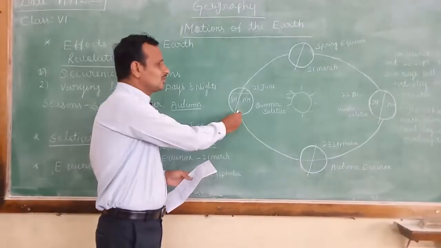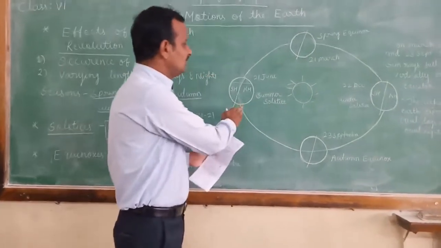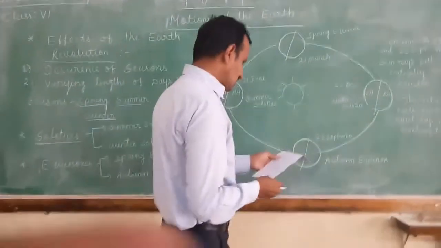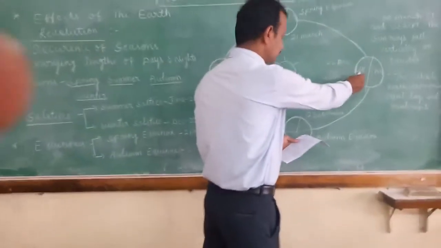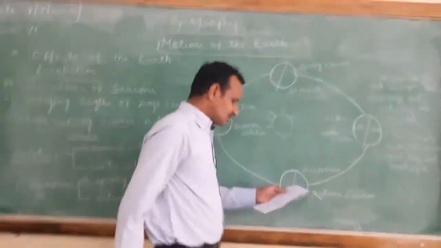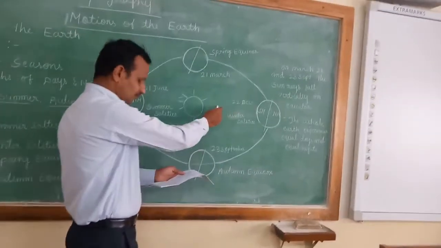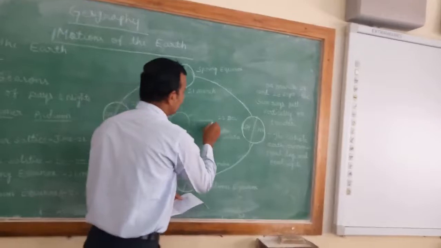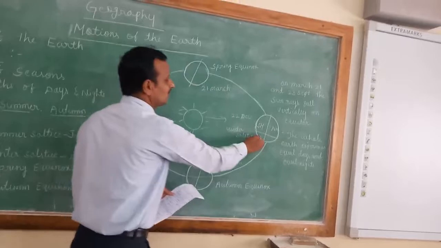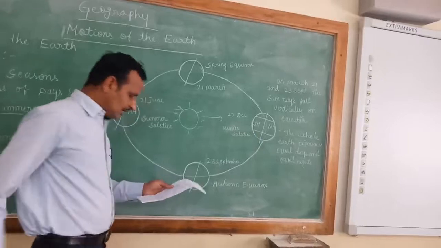So this is the detail about the summer solstice. And what I said now has an opposite, the winter solstice. In the winter solstice, as you know, the southern hemisphere is inclined towards the sun, and sun rays fall vertically on the Tropic of Capricorn. Here comes the Tropic of Capricorn and the Tropic of Cancer.